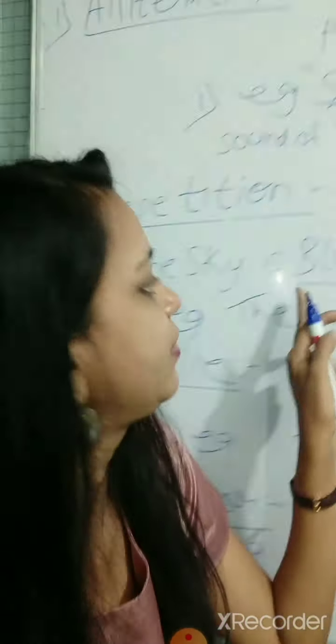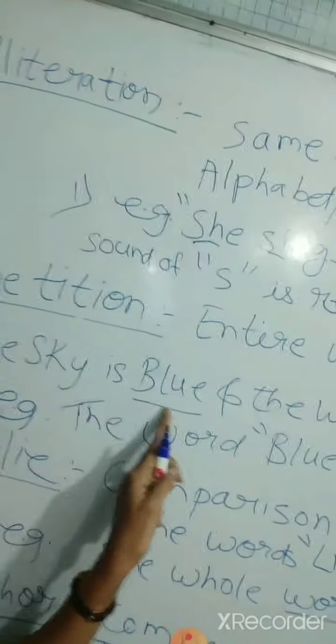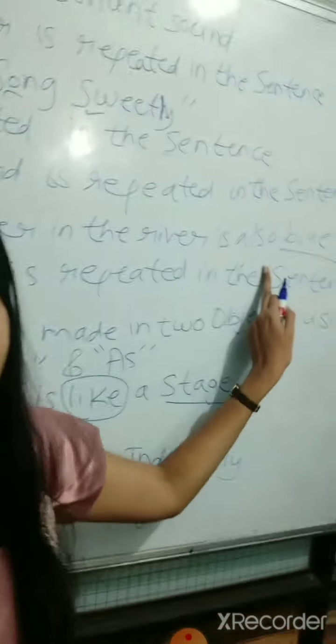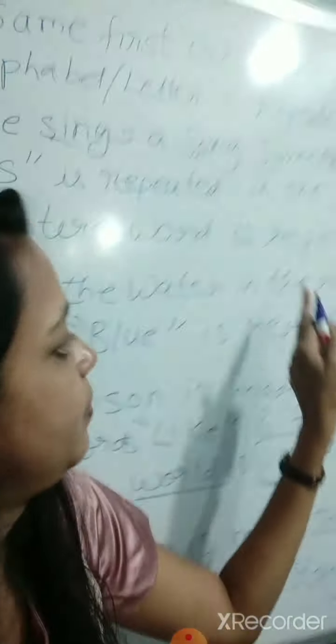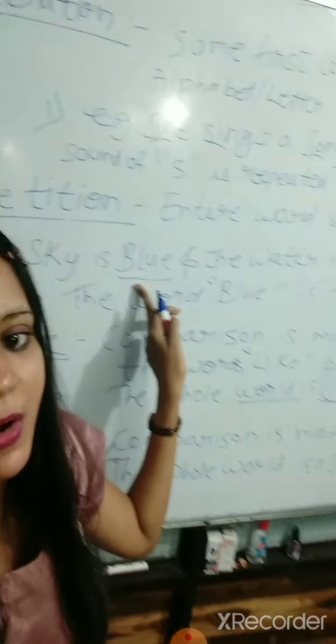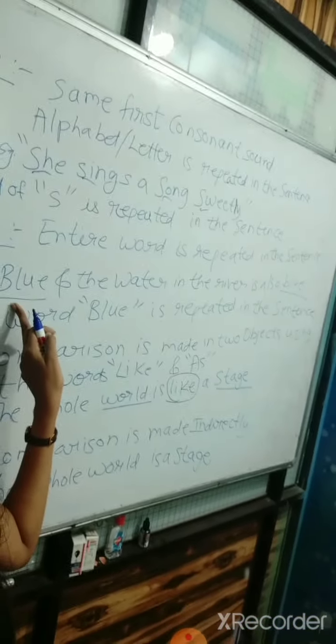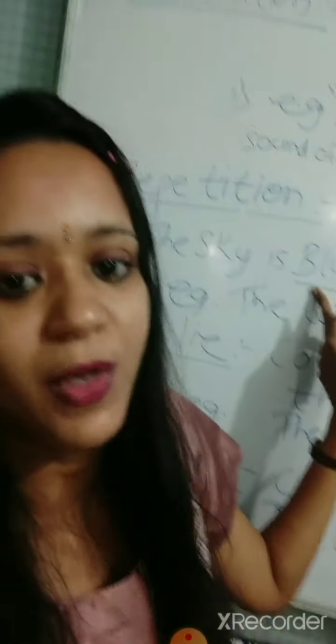So what all things are blue? The sky is blue, and the water in the river is also blue. In this sentence, which word is repeated? The word blue is repeated. Correct or not? The color of the sky is blue, and the color of the water in the river is also blue. So the word blue is repeated in this sentence. So this is an example of repetition.